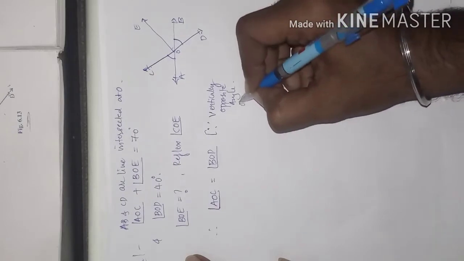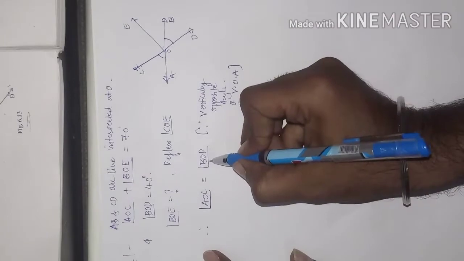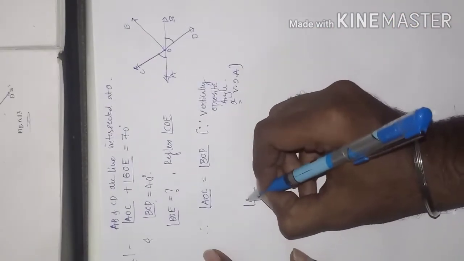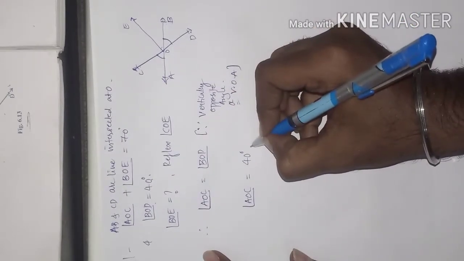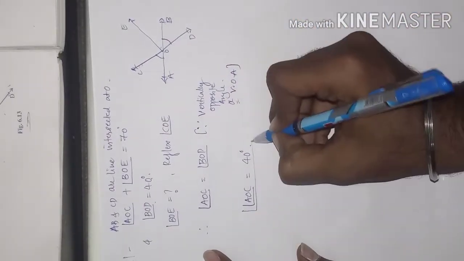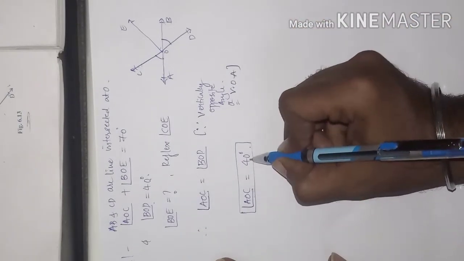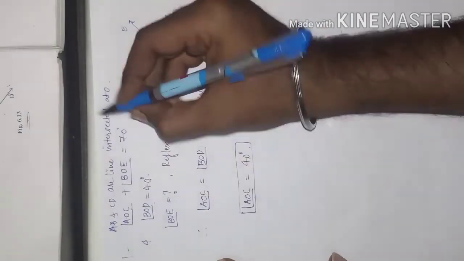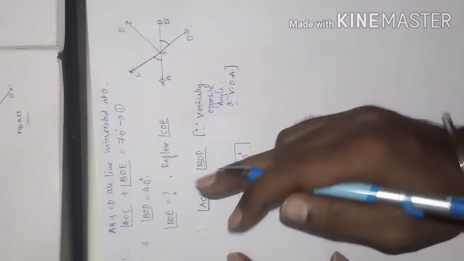Or you can say short form as a VOA. Now, the BOD value they already gave as 40 degree, so I can mention angle AOC is equal to 40 degree in the place of BOD. Clear with this? Fine. We got the angle AOC also 40 degree. We will use this angle AOC 40 degree in this part. We will make this as equation 1. We will put the value of angle AOC over there.